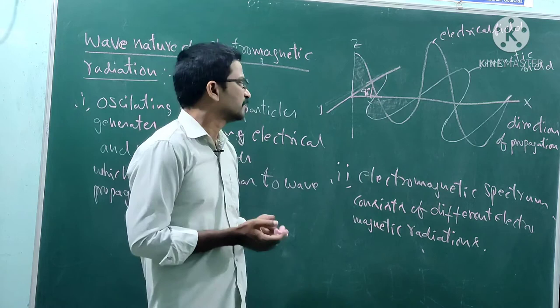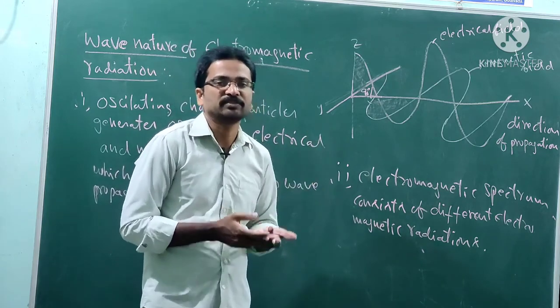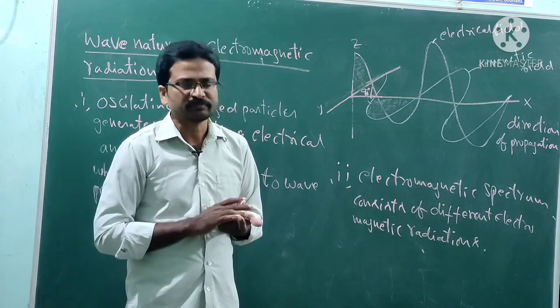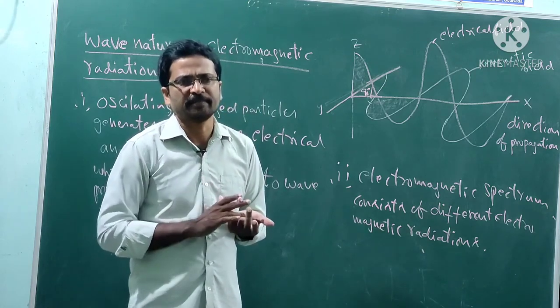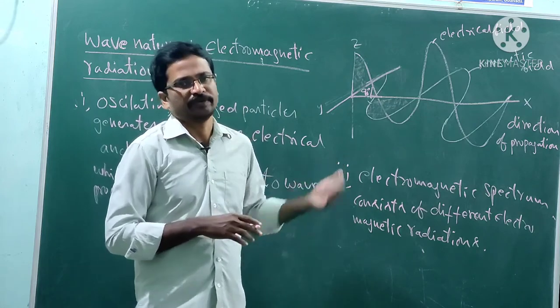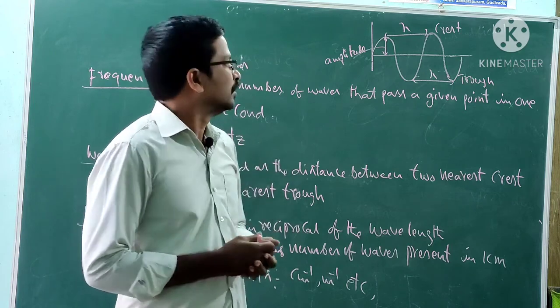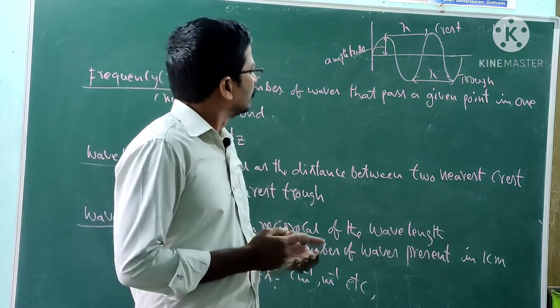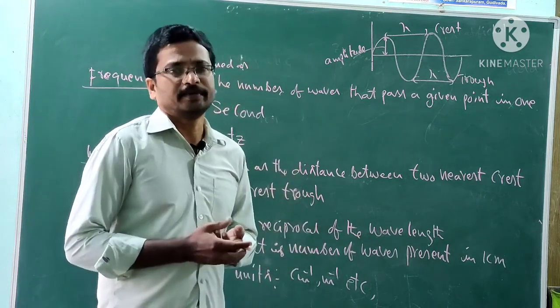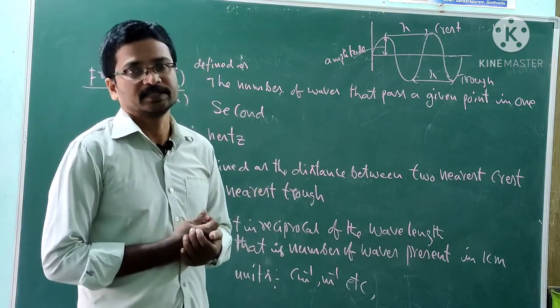Now let us look into these concepts. What is the wave number? What is the wavelength? What is the frequency? Let us know it. The wave characteristics: electromagnetic waves are characterized by certain properties.